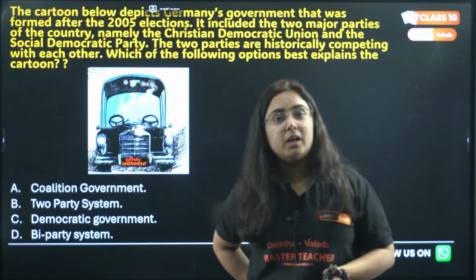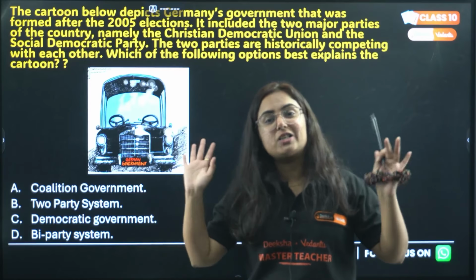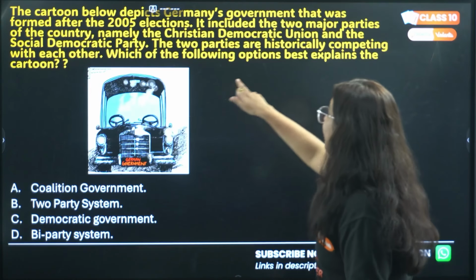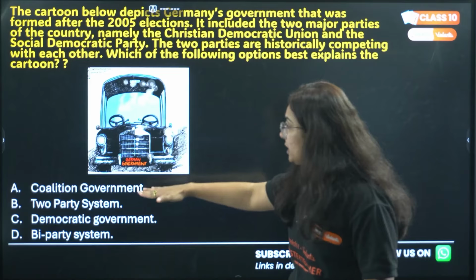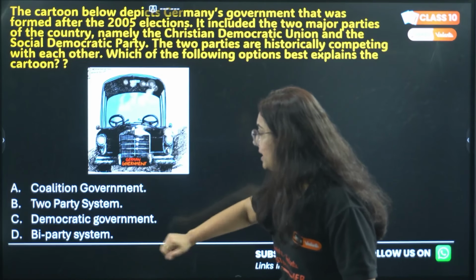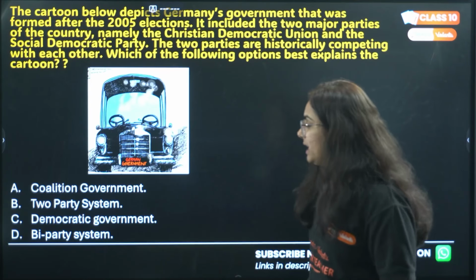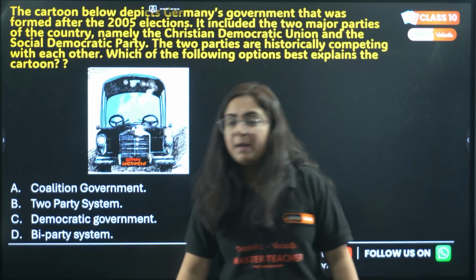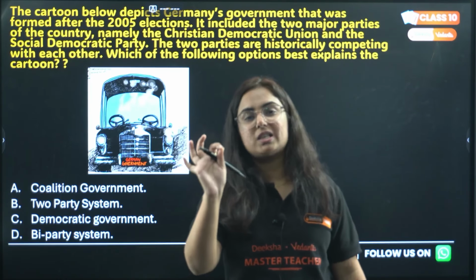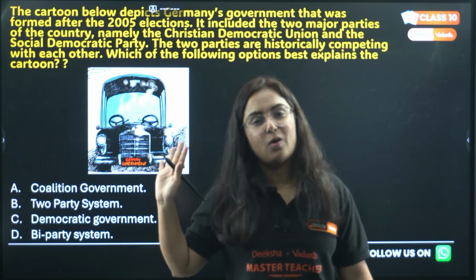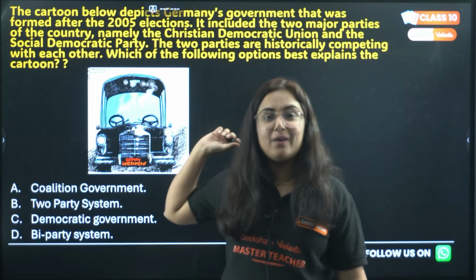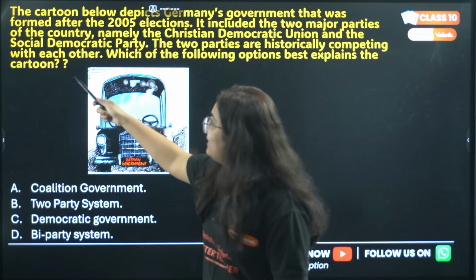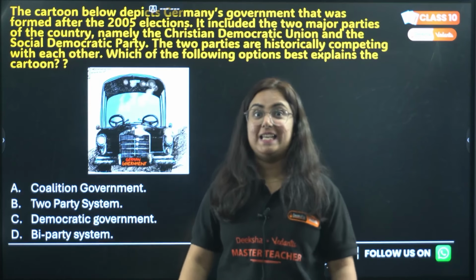Now what happened? They came together and formed the coalition government. Which of the following options best explains the coalition? See, this is a picture. Option A, coalition government. B, two-party system. Option C, democratic government. Or option D, bi-party system. Basically, this question has a loophole. What is that loophole? The answer is coalition government. And when I was reading this, I read cartoon as coalition. So I gave the answer back.